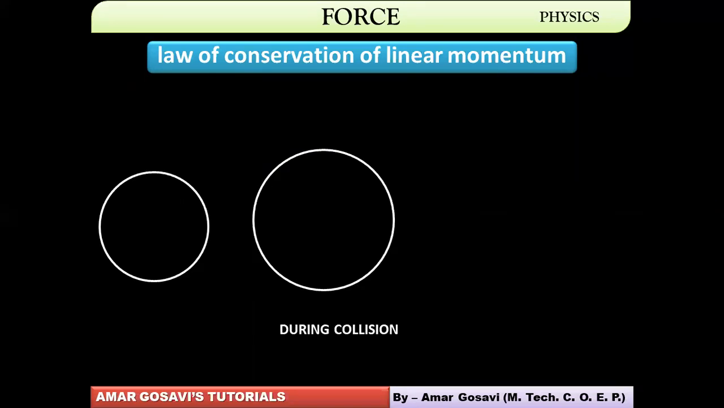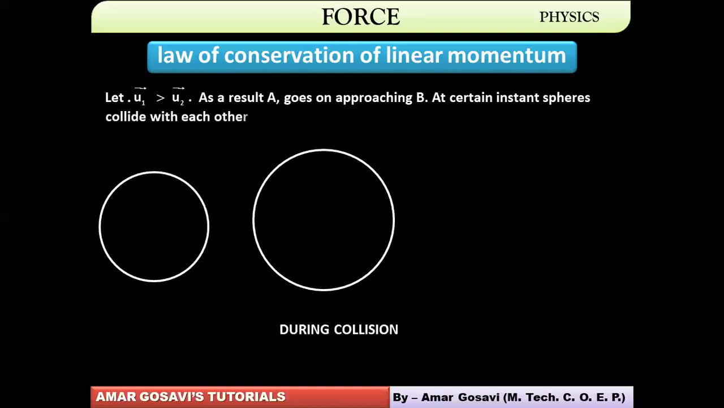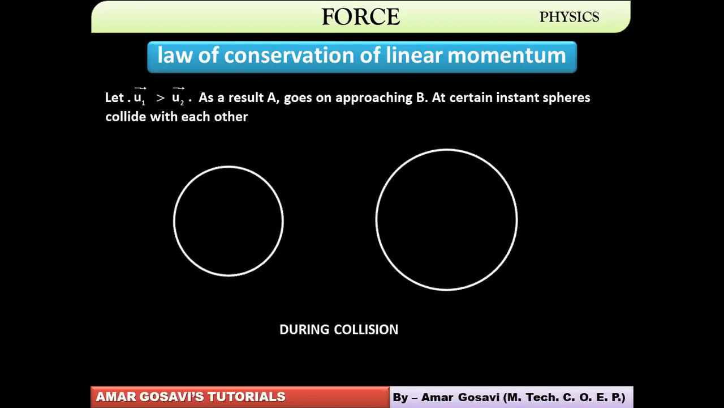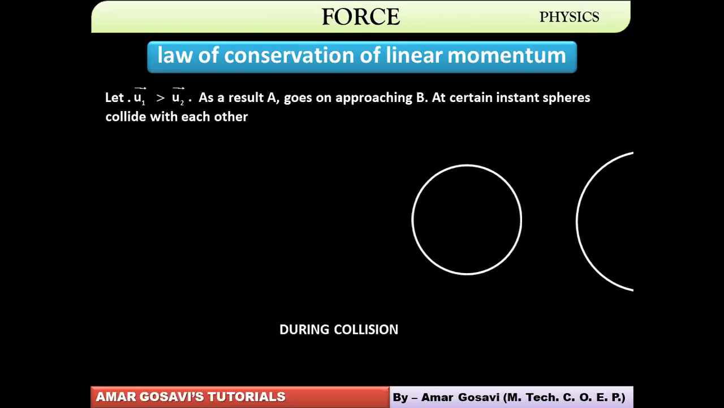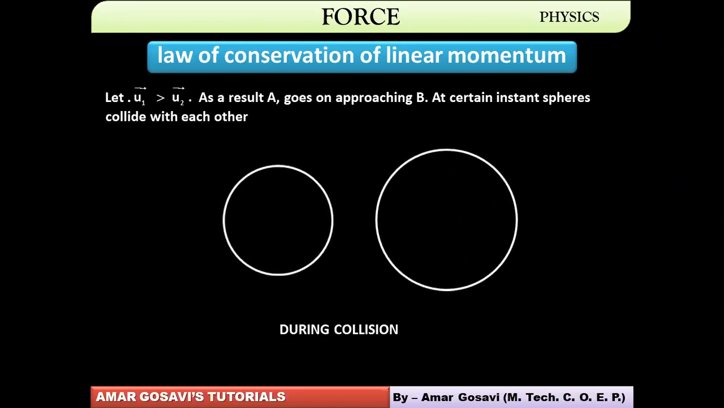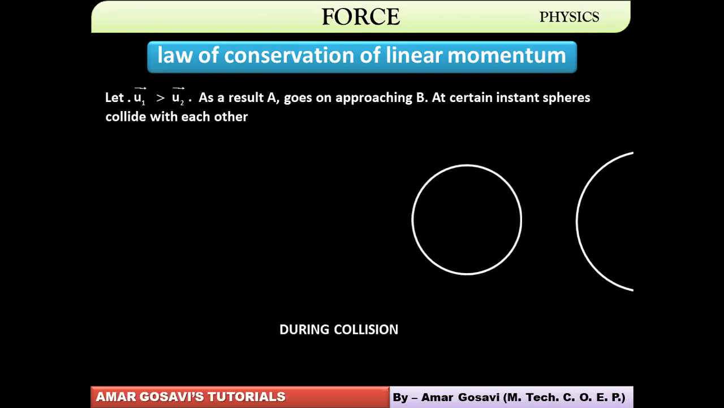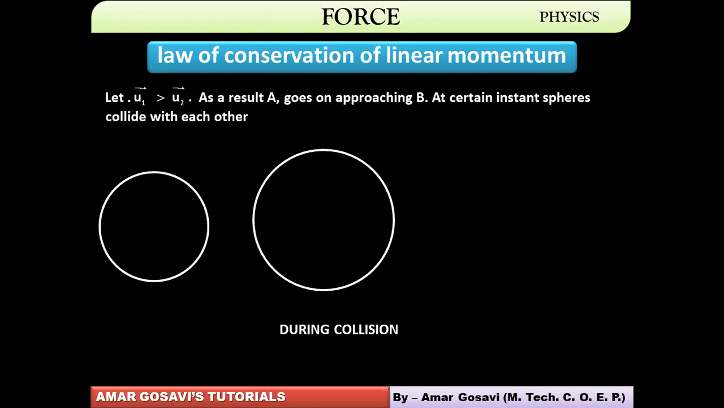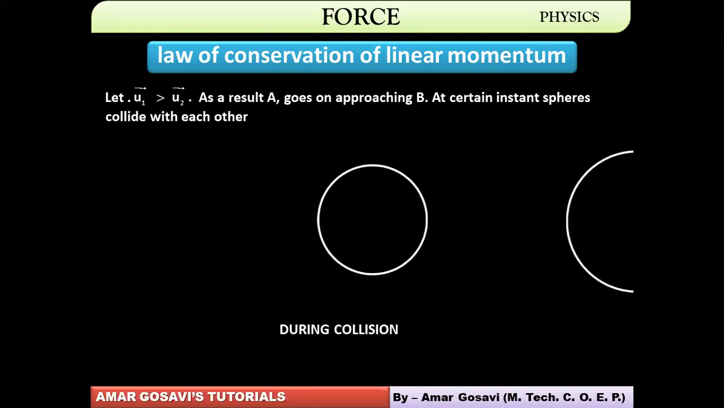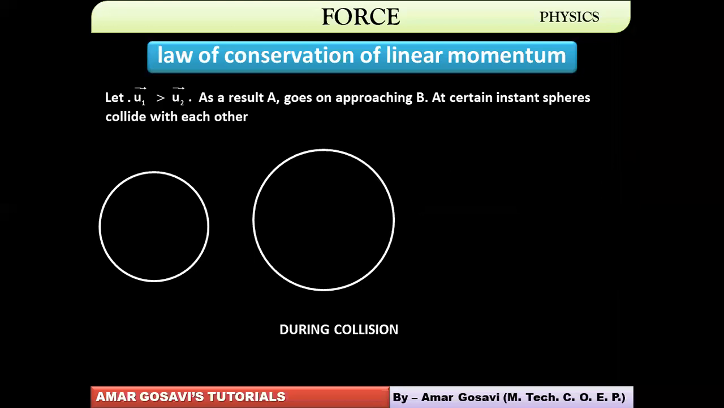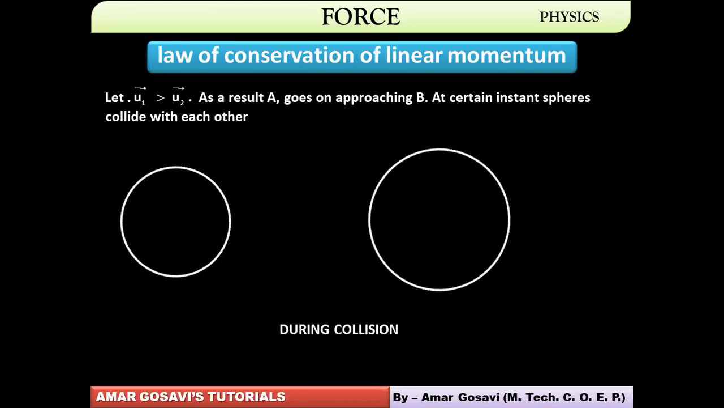So during collision, what happens? You can see as u1 is greater than u2, A goes on approaching B, and at certain instant the spheres will collide with each other, something like this. Yeah, so they are colliding. You can see on your screen, they collide with each other. So what happens during collision? Before we talk about that, you can just make a note of this also quickly so that we move ahead towards the next slide. This animation will keep on happening, so please take a note of it, okay?